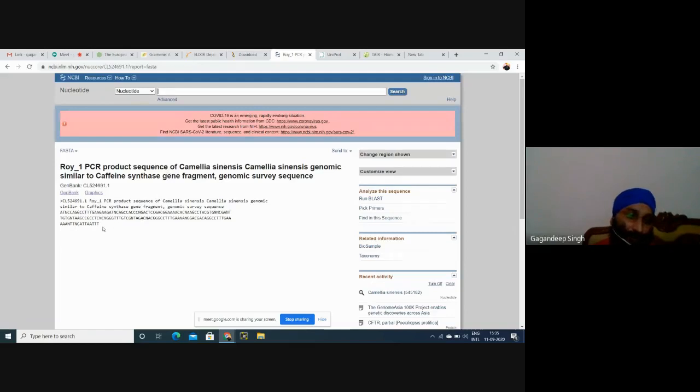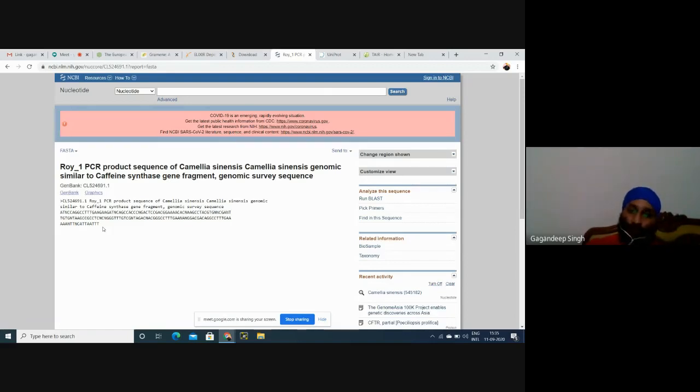This is the nucleotide sequence, ATGC, and if there is any N, that means there is some misprint. In this case, this is a PCR product, just for example.